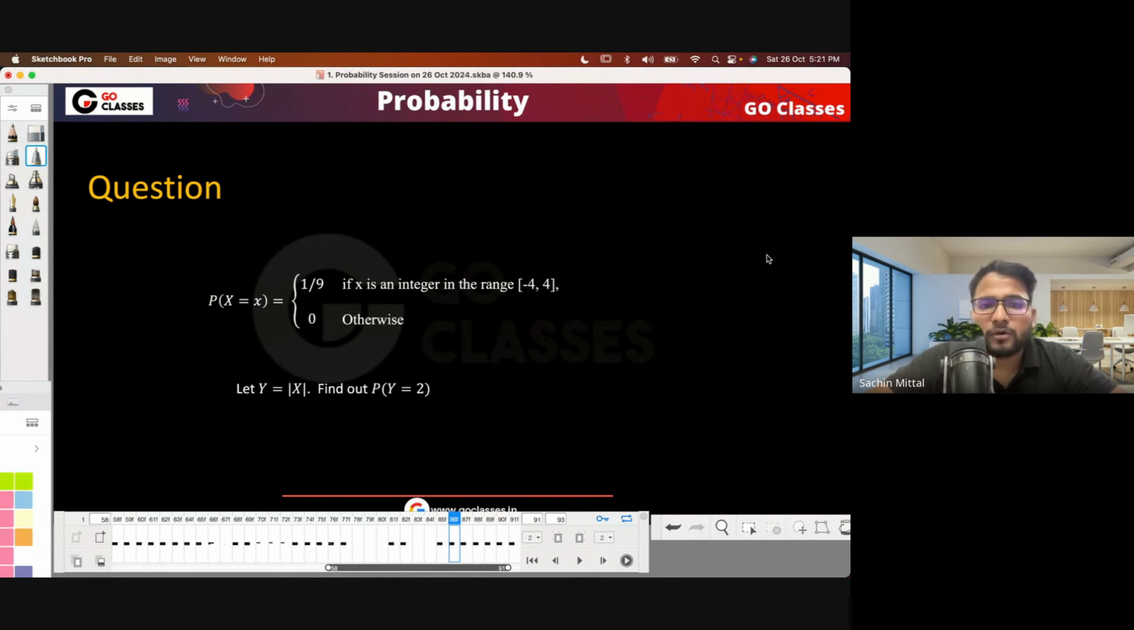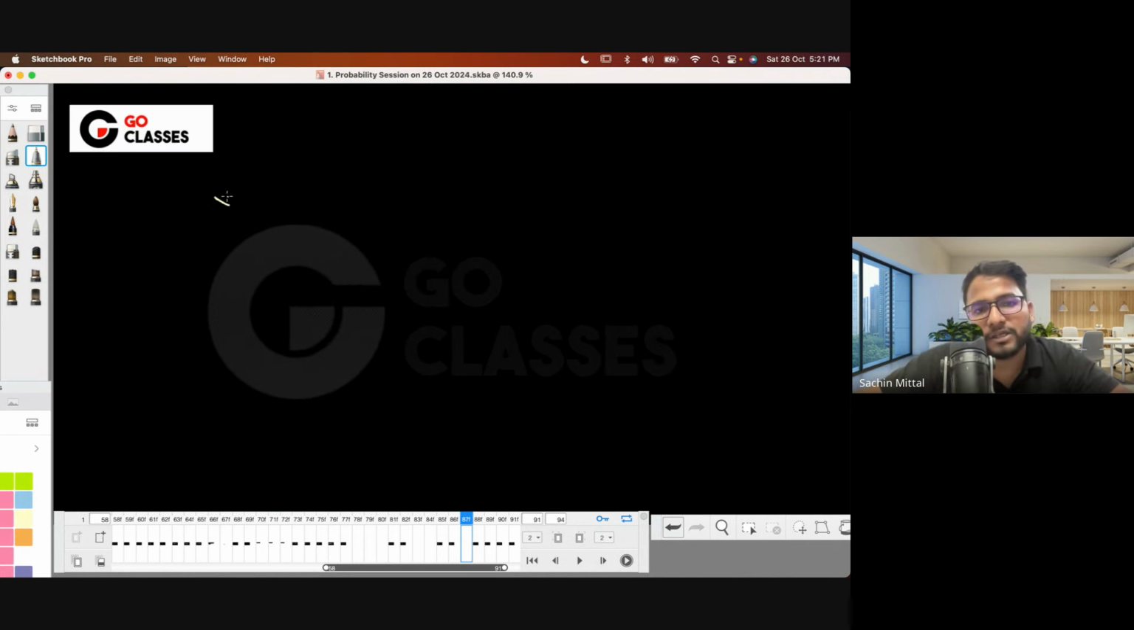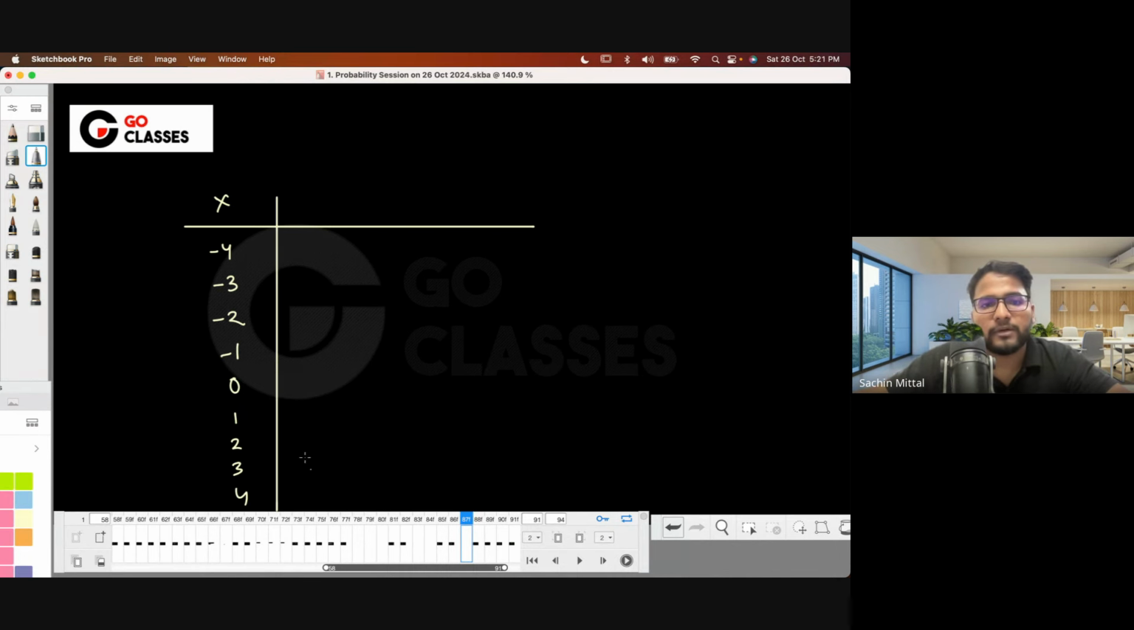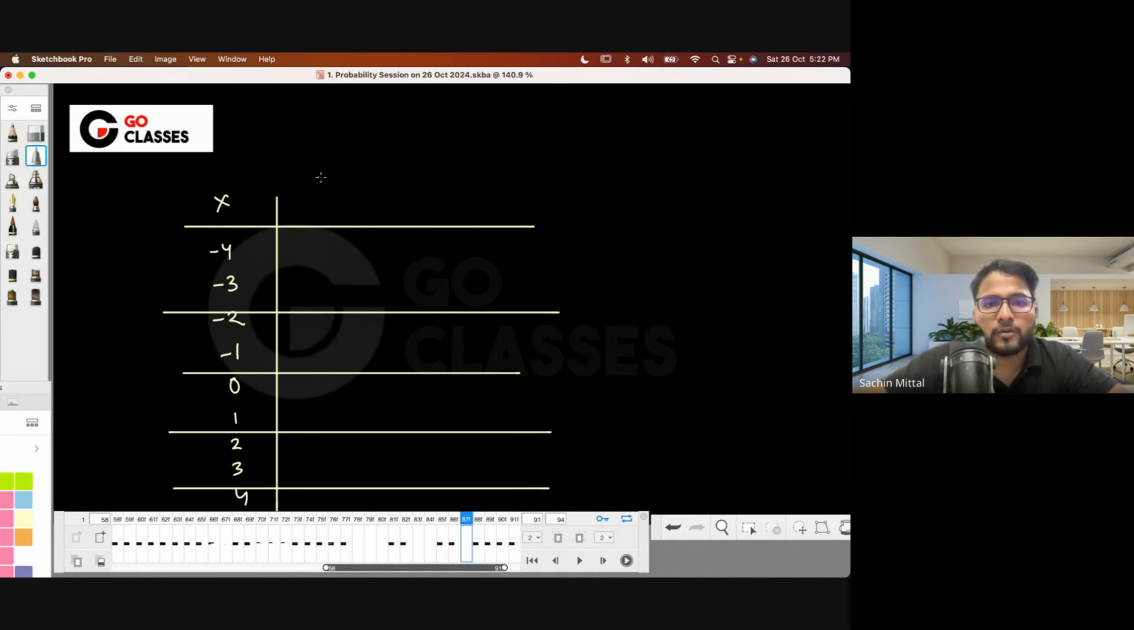Now let's just solve this question. What they're saying, let's suppose they're asking, let Y equal to mod X, right? Then find out the probability of Y being 2. So basically the probability of X is given, right? They are saying that the probability of X is 1 by 9. So X can have these values: -4, -3, -2, -1, 0, 1, 2, 3, 4, right? These are the 9 values and everything has equally likely probability. I mean, 1 by 9, 1 by 9, 1 by 9 like this, right?